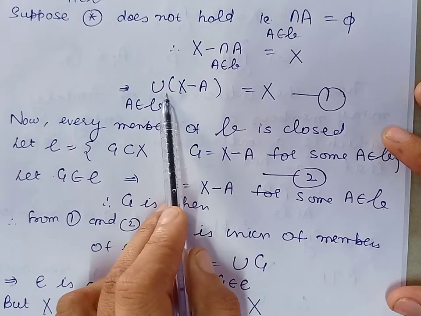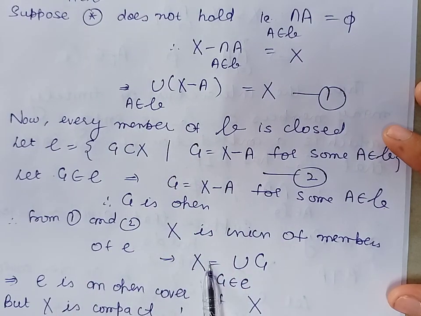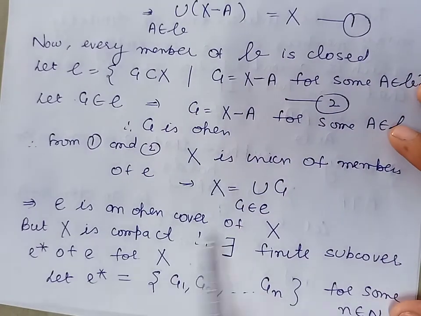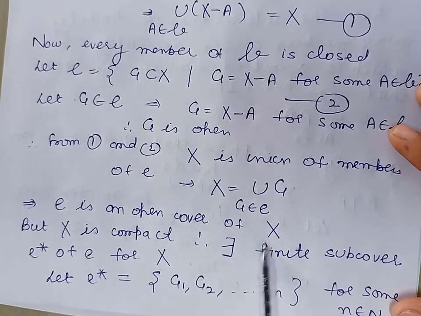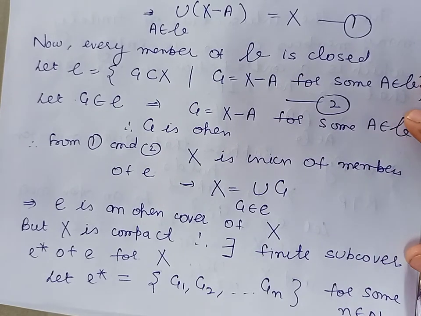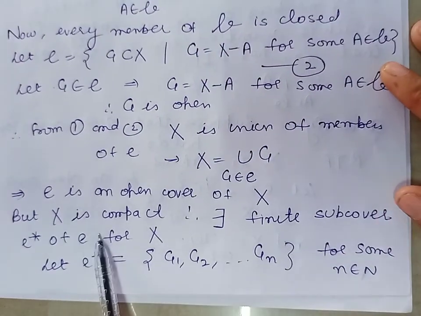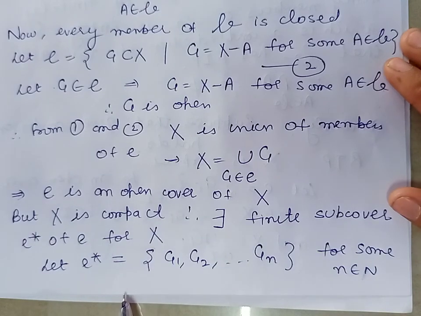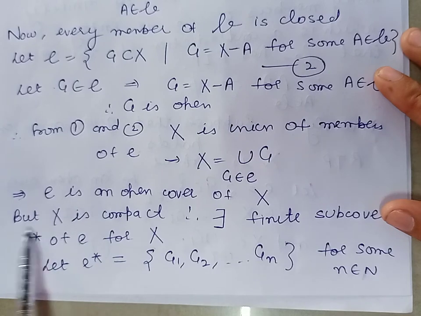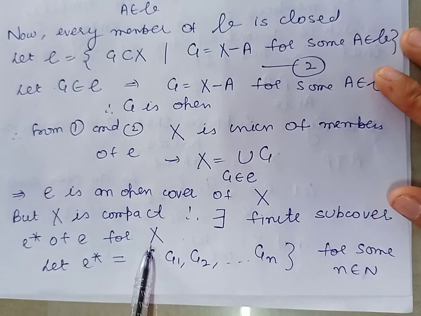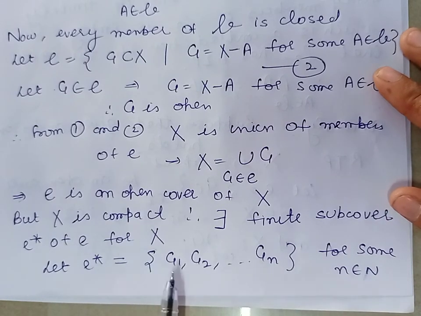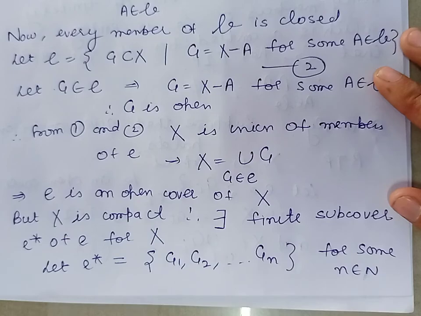So from here we can say that X is the union of the members of E. So we can say that E is an open cover for the set X. But we are given set X is a compact set. Therefore, every open cover has a finite subcover. So there exists a finite subcollection E star of E which covers X. Let us take that the subcollection consists of the members G1, G2, G3 up to Gn for some natural number n.